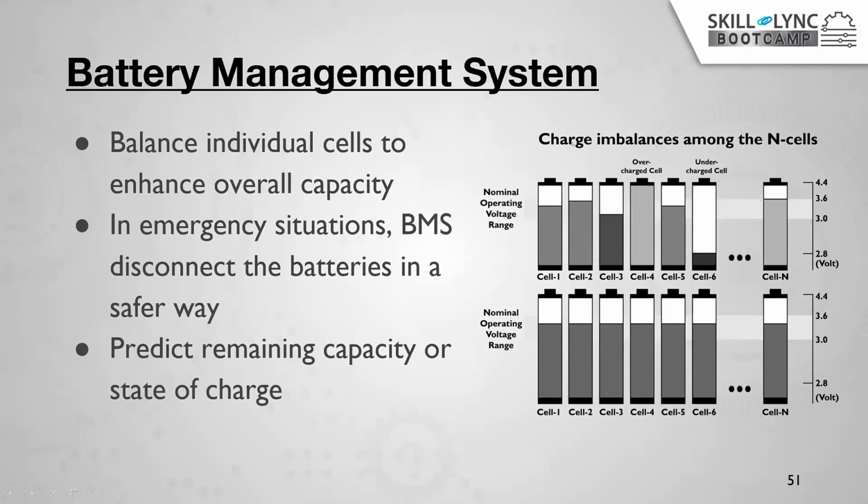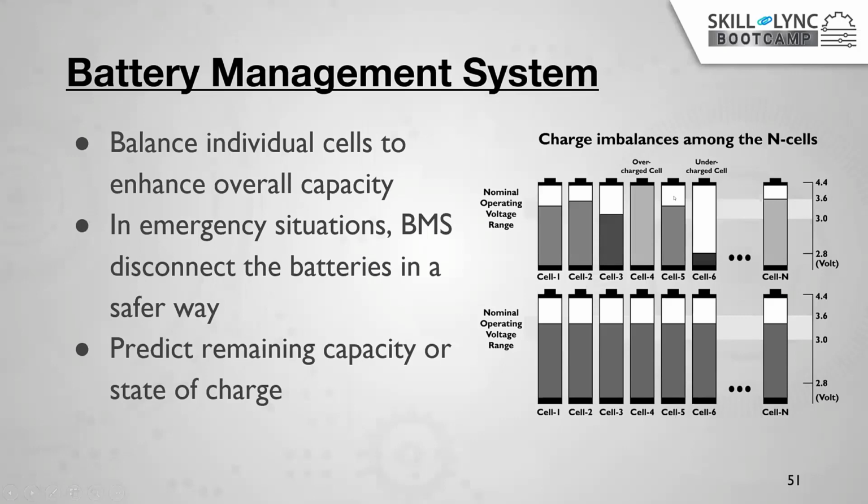So you can see this figure. When you are taking any battery from any company, lithium ion, lithium manganese, lithium cobalt, any battery, due to the internal characteristics of the battery, each cell has some difference in voltage, maybe in millivolts, right? You can see cell 1 has the nominal operating voltage, but cell 2 has somewhat more, whereas cell 3 has a little less compared to both. Cell 4 is already fully charged, right?